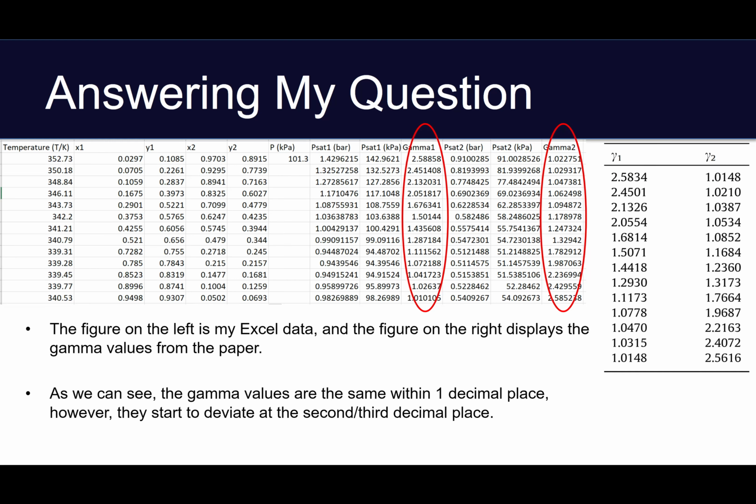This figure on the left is my Excel data, and the figure on the right displays the gamma values from the paper. As we can see, the gamma values from my data are the same compared to the gamma values from the paper within 1 decimal place. However, they start to deviate at the 2nd or 3rd decimal places.